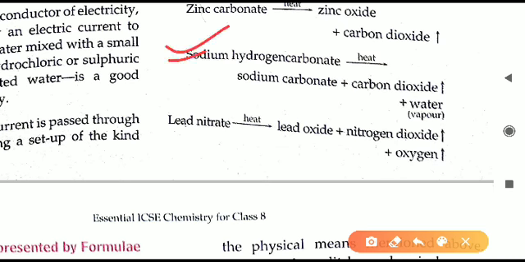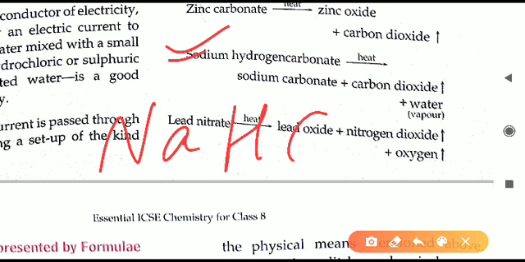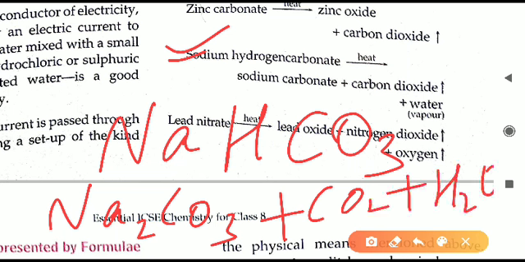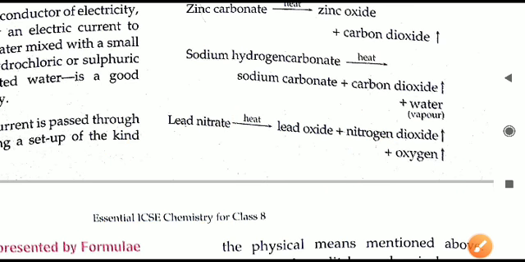So here sodium hydrogen carbonate is, sodium is Na, hydrogen H, carbonate is CO3. So on heating sodium hydrogen carbonate, NaHCO3, it will break down into three substances. One is sodium carbonate, Na2CO3. Second one is carbon dioxide, that is CO2. And third thing is water or water vapor, that is H2O. From a single substance, three substances are formed.